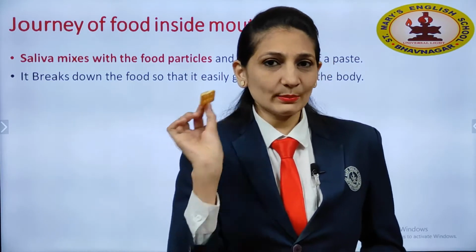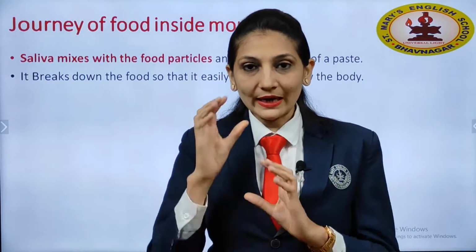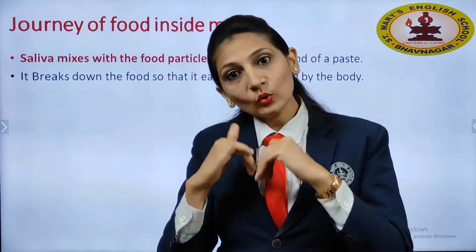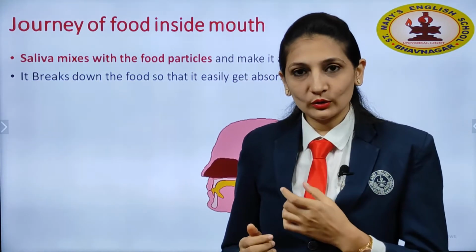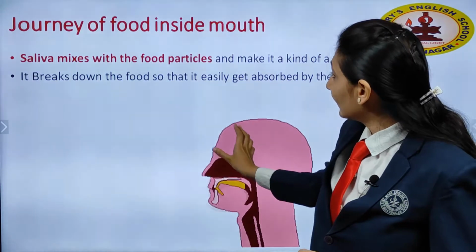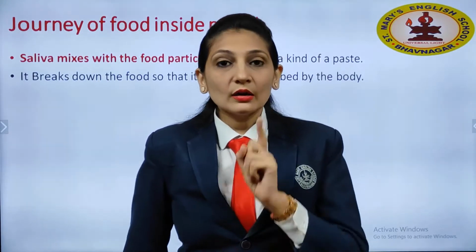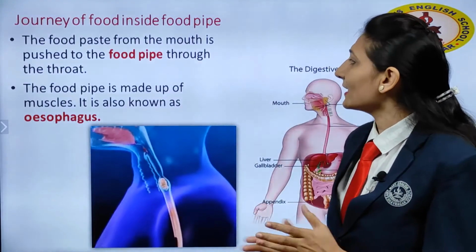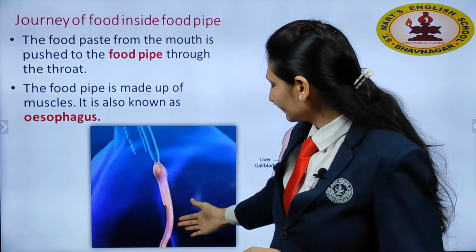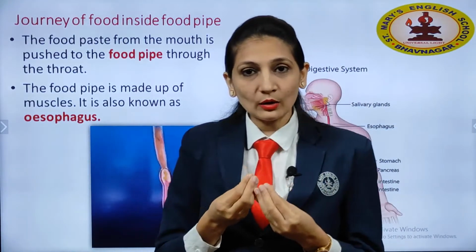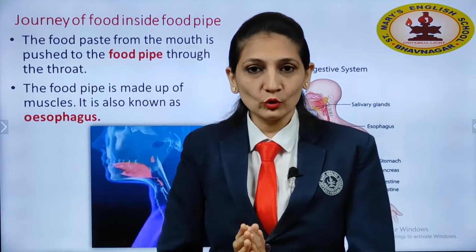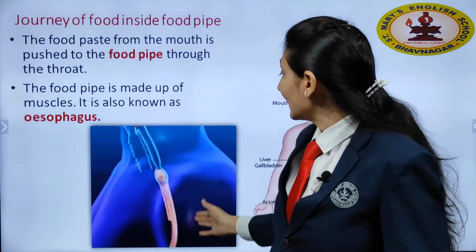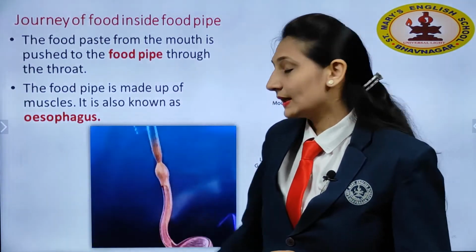Suppose this is a biscuit, right? We cannot swallow it directly. For that we have to chew the food, and after that it should become a kind of paste, and then only we can swallow that. So, this will happen inside the mouth. This digestion process will happen in the mouth. See children, remember the digestion process starts in the mouth itself. Yes. Next thing is the food pipe. You can see that. Yes, this is the food pipe. After the mouth, through the throat, food will reach the food pipe. Now, another name of the food pipe is esophagus. Can you see this? Yes.